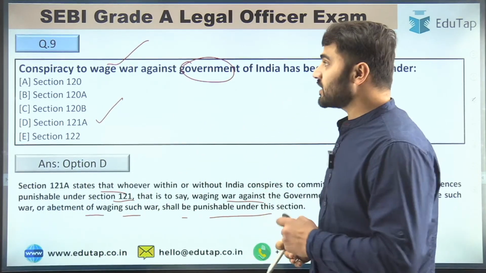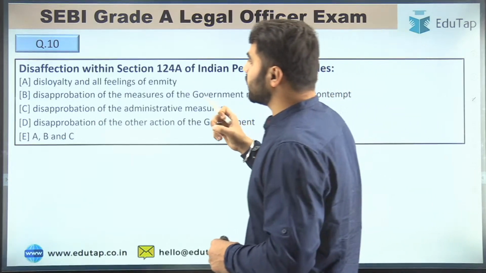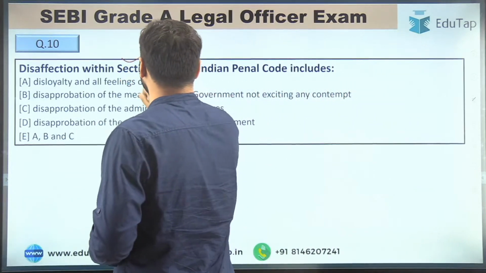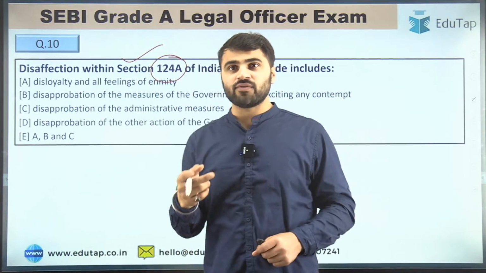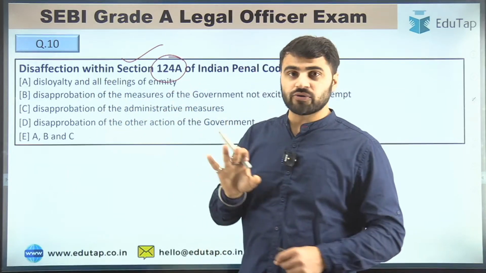Now let's move to the last question of the day. The last question of the day is: disaffection within section 124A of the Indian Penal Code includes which of the following? Read the question carefully. It is disaffection within section 124A, right?